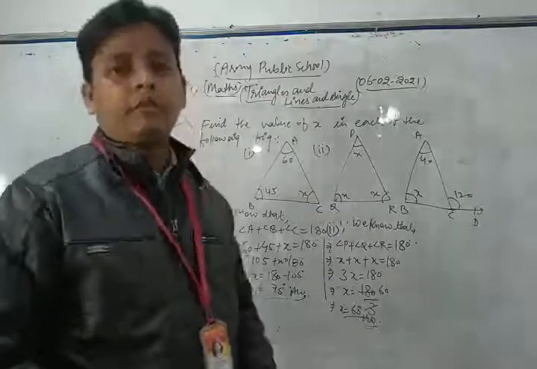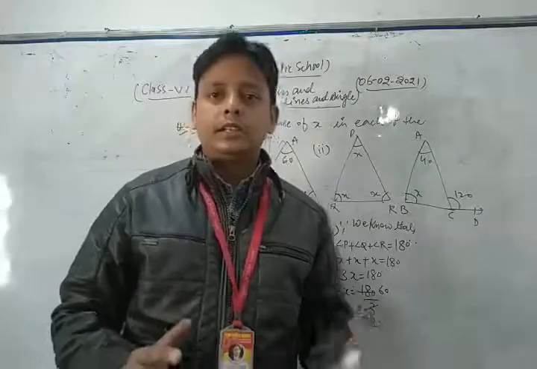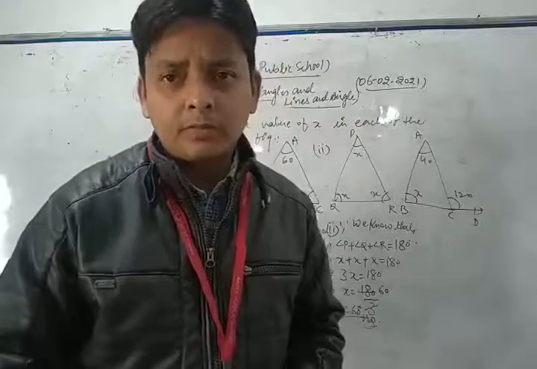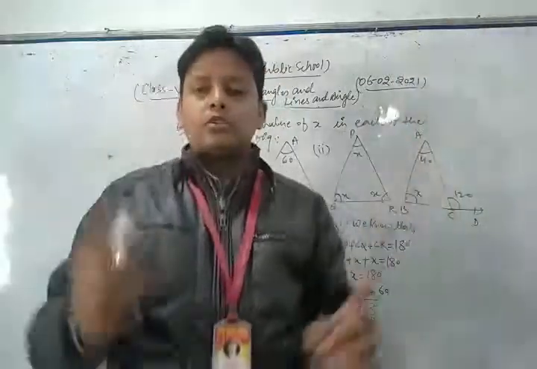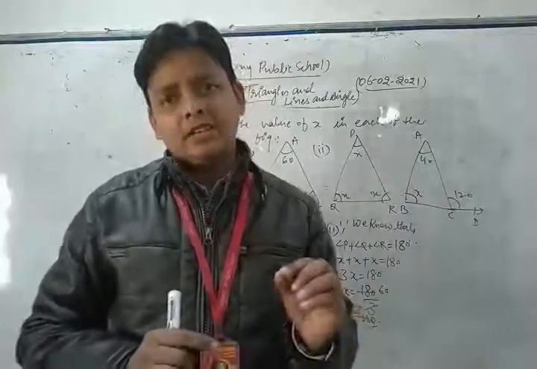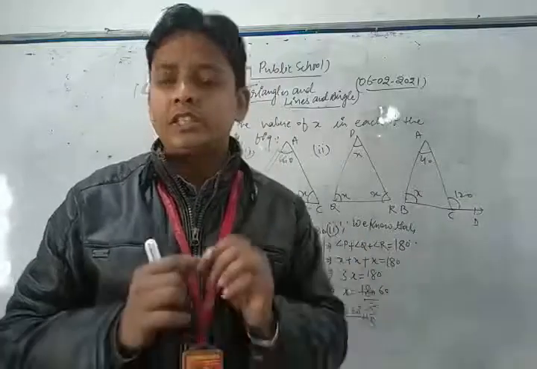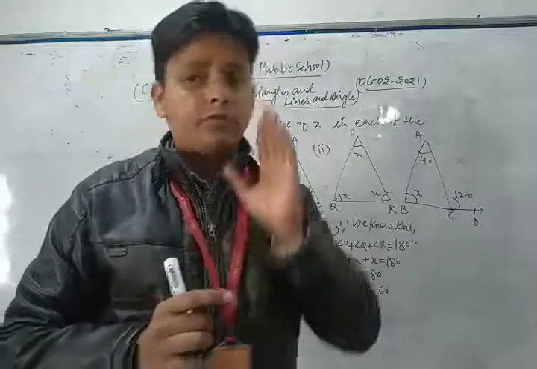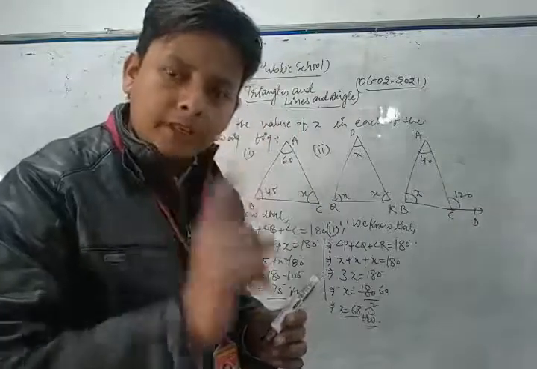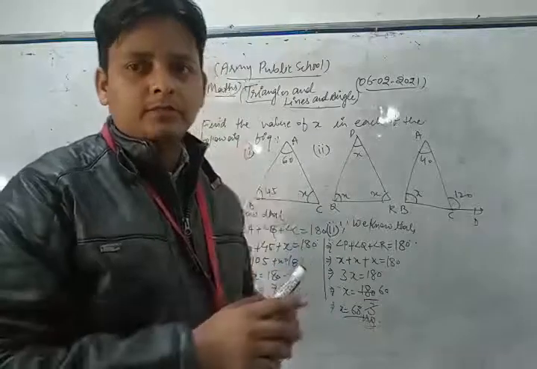In this way we can say that triangle PQR is an equilateral triangle, because you know that for an equilateral triangle, each angle is equal to 60 degrees.